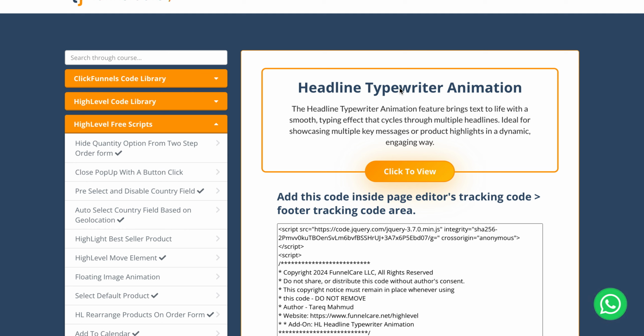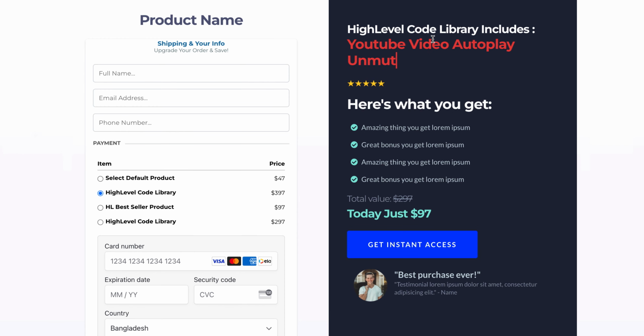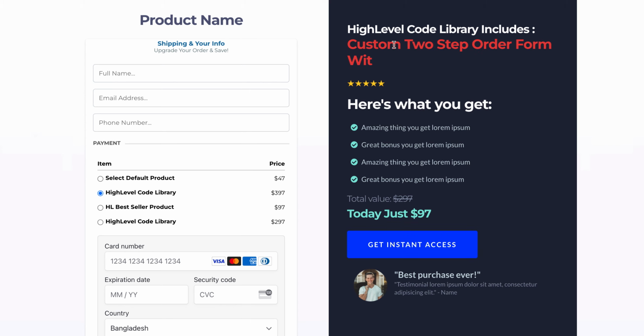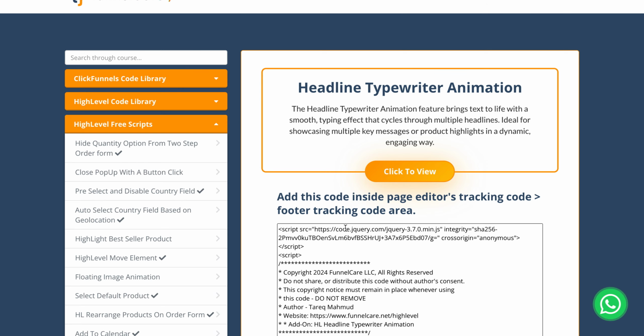I'm going to show you how to set up this headline typewriter animation feature. Using this code, you can easily show your product feature with a typed animation, or you can show your custom message to your visitors. So let's see how we can use this code.